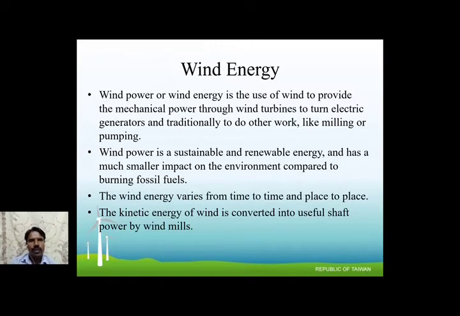Wind power or wind energy is the use of wind to provide mechanical power through a wind turbine to turn an electrical generator, and traditionally for other work like milling or pumping. Wind power is a sustainable and renewable energy.